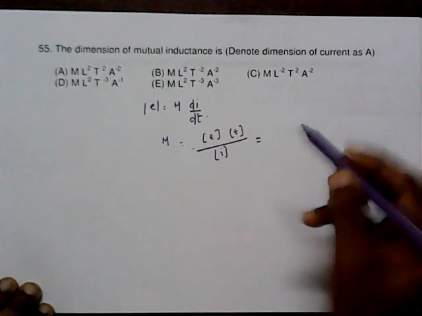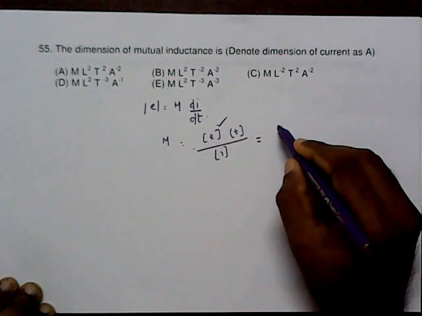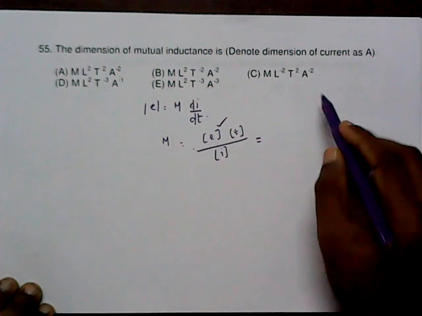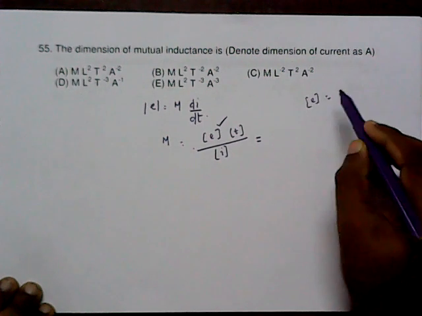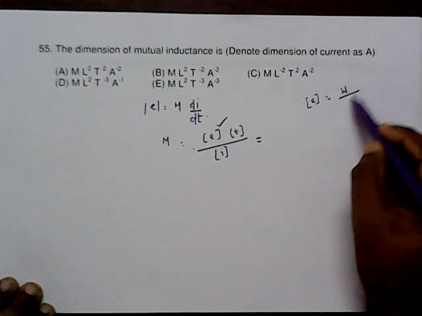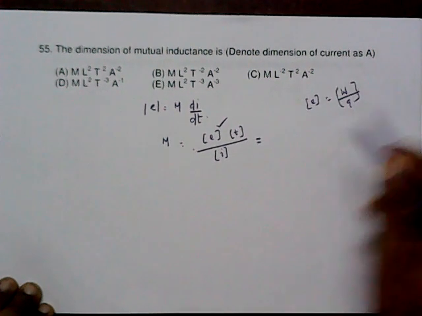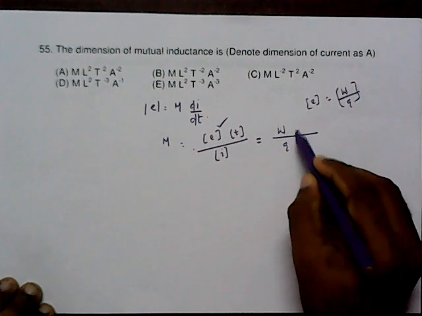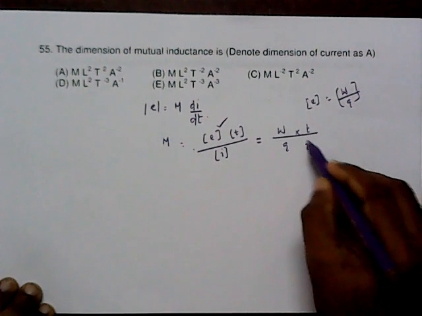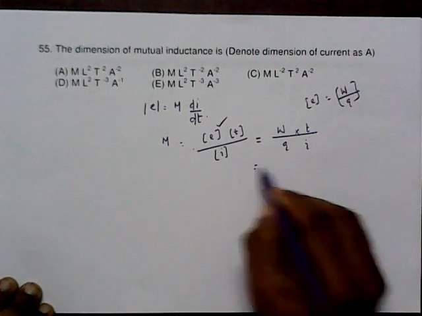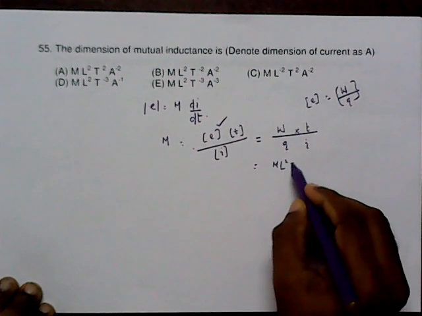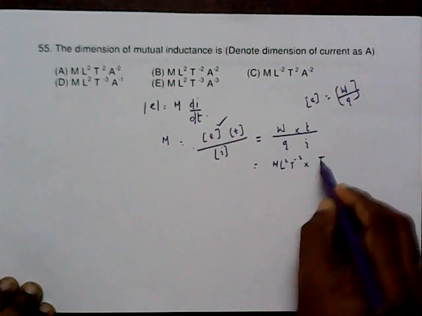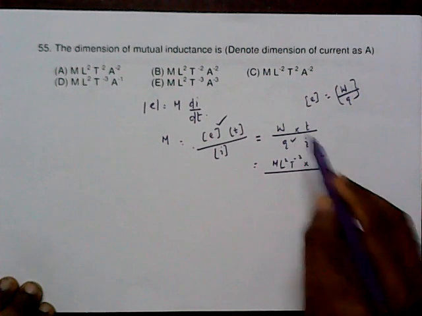The potential is nothing but work by charge, so the dimension of EMF is work by charge. So W by charge into T, divided by I. The work has the dimension ML squared T raised to minus 2, into T, divided by the charge.